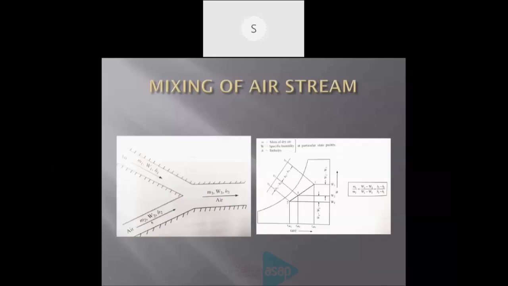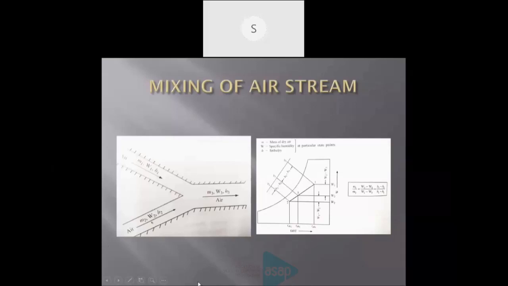This process is shown using two diagrams. One is a simple diagram with two air streams coming from two sides, marked M1, W1 and H1, and from the other side M2, W2, H2, and mixed, they come out with other properties, M3, W3 and H3.